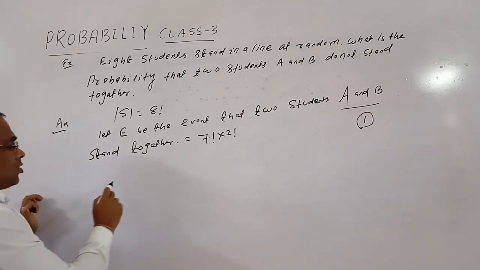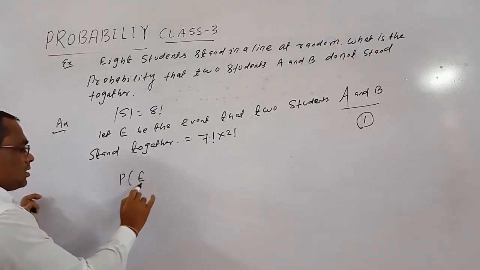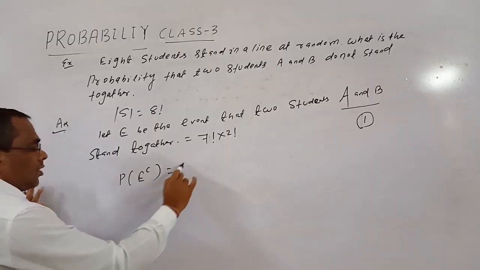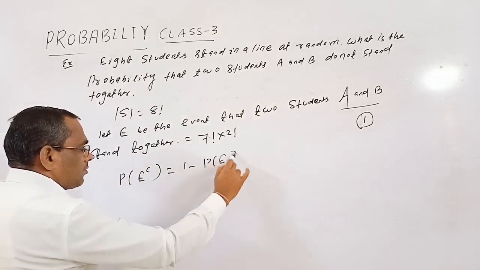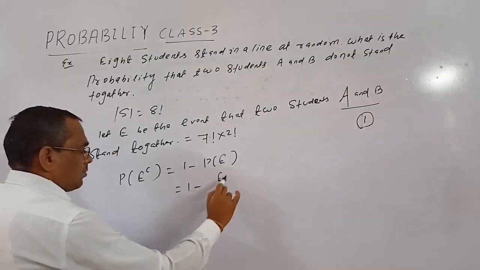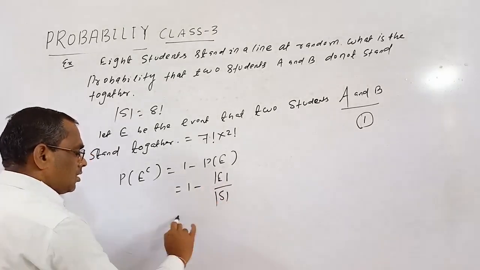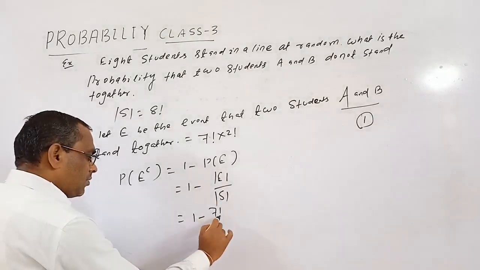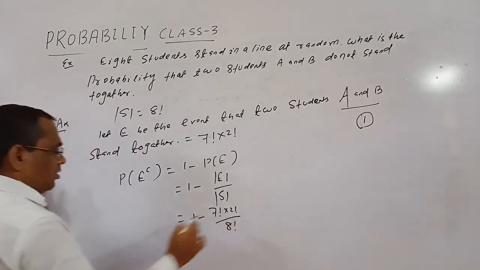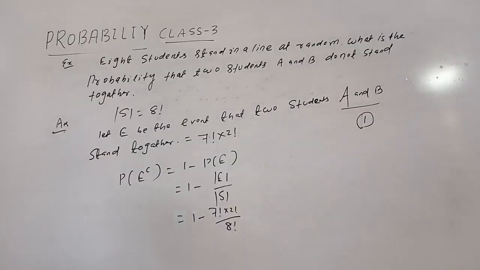Okay. So P of E dash, the probability of E complement, equals 1 minus P of E. So P of E is |E| by |S|. So 1 minus |E| over |S|, where |E| is 7 factorial into 2 factorial and |S| equals 8 factorial. So E complement means 2 students A and B do not stand together, the probability of getting A and B not standing together. Okay.